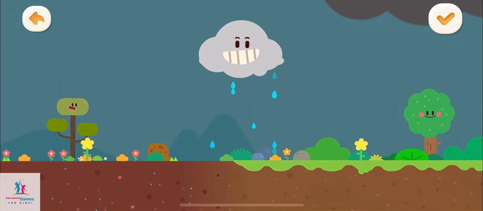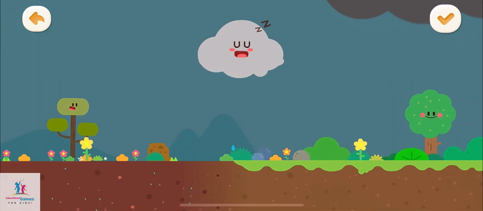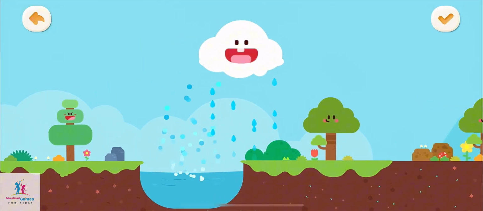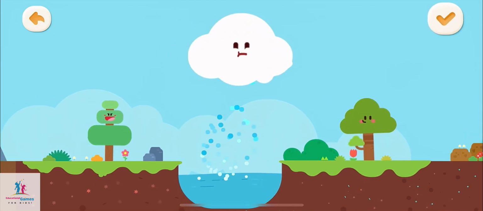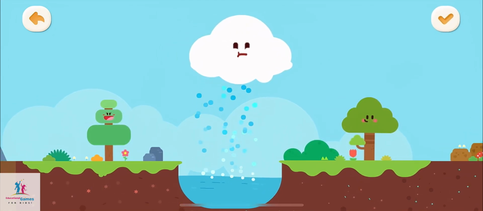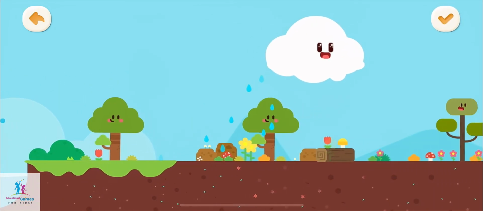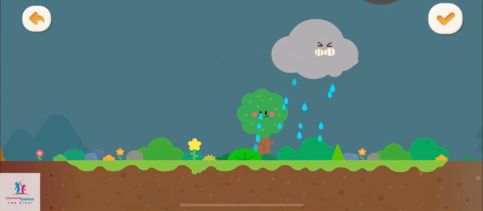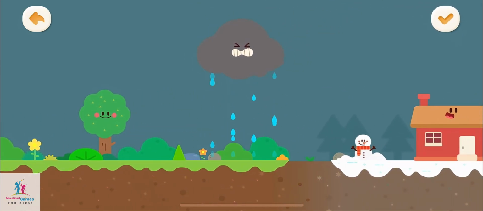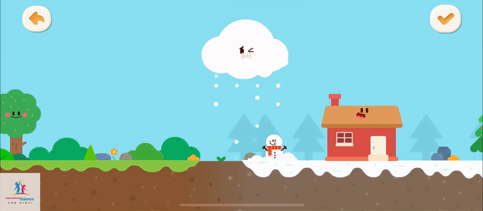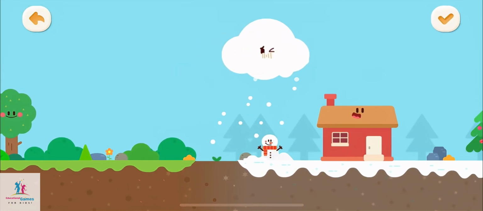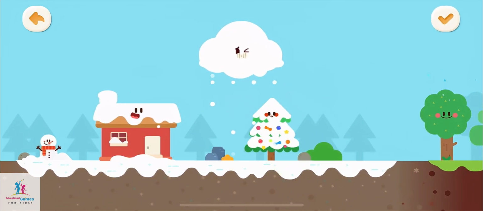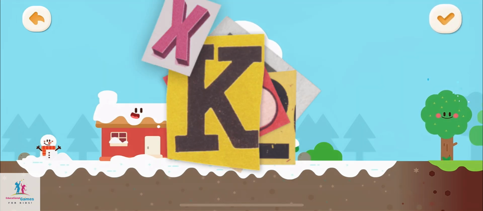Uh-oh, the little cloud is out of water. Drag the little cloud and have a look. The pond has brought a lot of water vapor. Alas, it's so cold. The rainwater has become snow. Drag the little cloud and have a look.